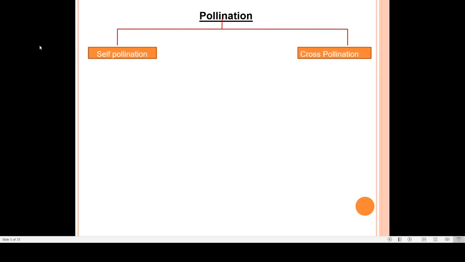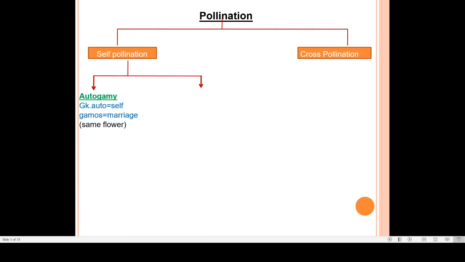Self-pollination occurs in a single flower or two flowers of the same plant. This occurs on the same plant. Depending upon whether it is a single flower or two flowers, there are two types of self-pollination. One is autogamy.